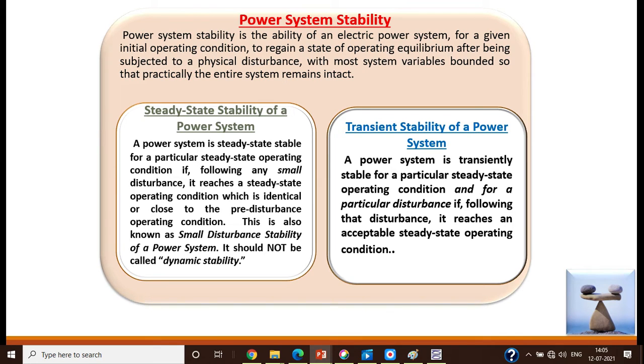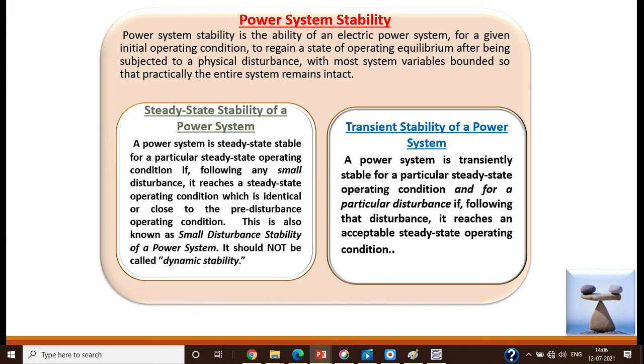But these are not called dynamic stability. In dynamic stability also the disturbances are very small, but they last for a longer time. Therefore, that is what we call dynamic stability. In steady state stability, the disturbance is very small, lasting for a very short time. Immediately by a corrective action in the system, the system regains its steady condition.